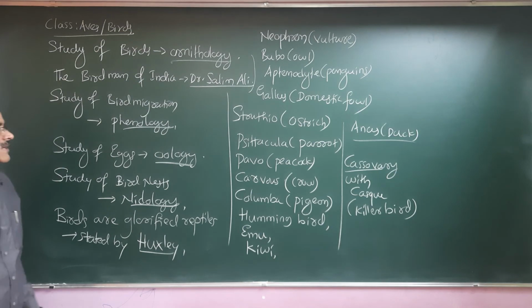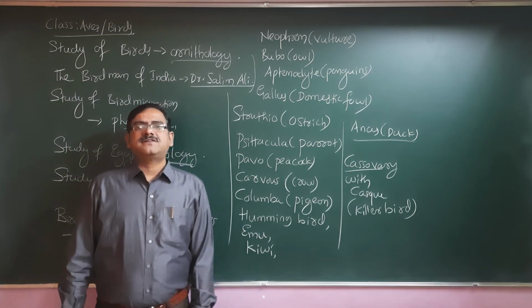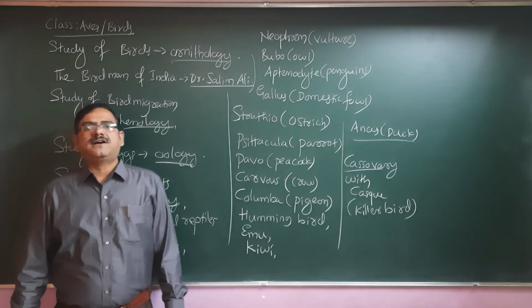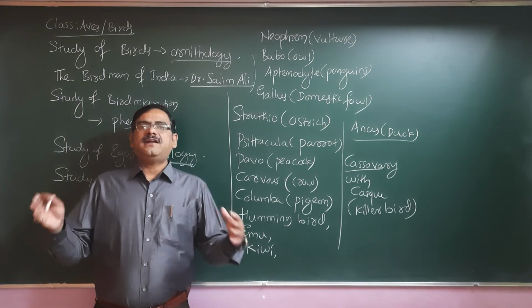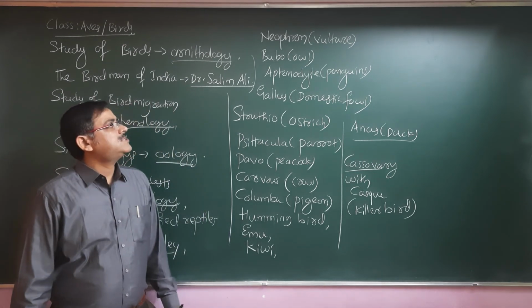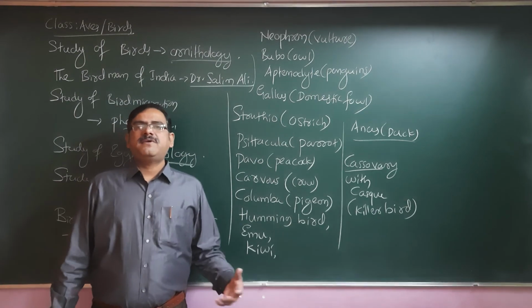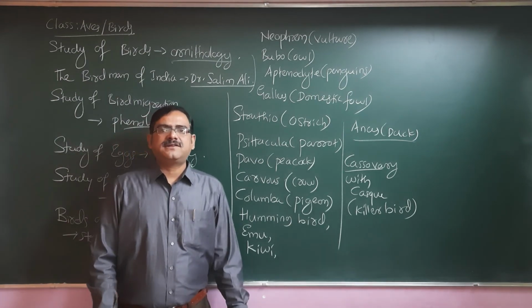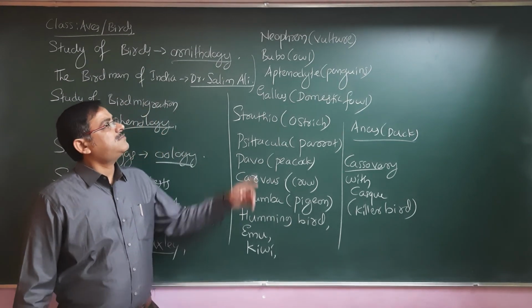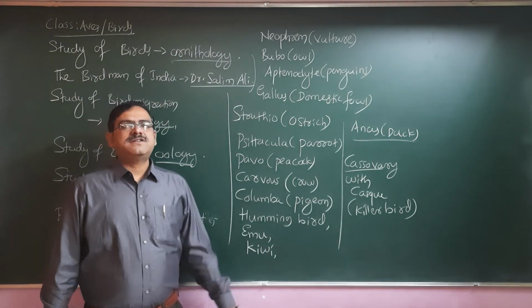Neophron, or the vultures, are also called scavengers of nature, because they are known to eat the carcasses or the dead remains of animals. When lions or cheetahs hunt a herbivore, they eat the flesh. The remaining bones, leather, and whatever skin material is left are all consumed mainly by these vultures. So they are called scavengers of nature.